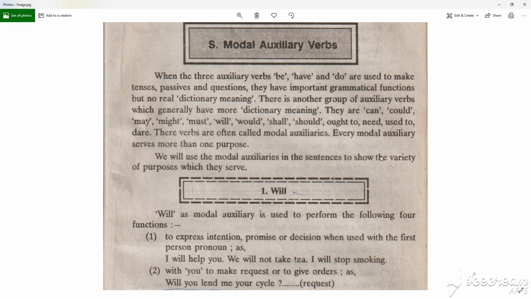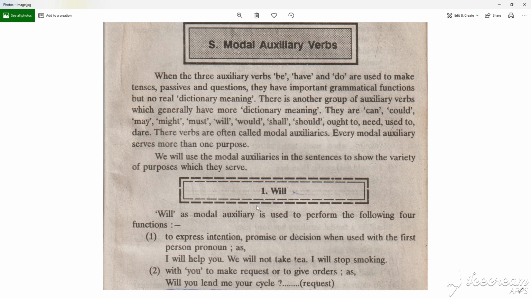Can, could, may, might, must, will, would, shall, should, ought to, need, used to, did. These verbs are often called modal auxiliaries. Every modal auxiliary serves more than one purpose. We will use the modal auxiliaries in sentences to show the variety of purposes which they serve.